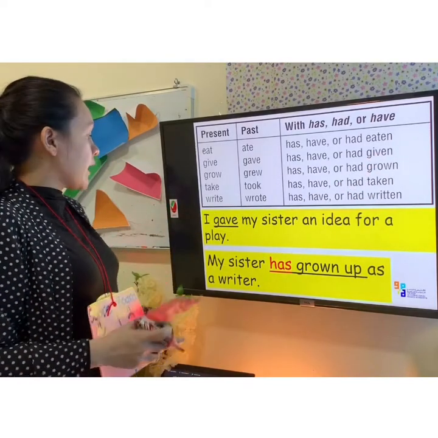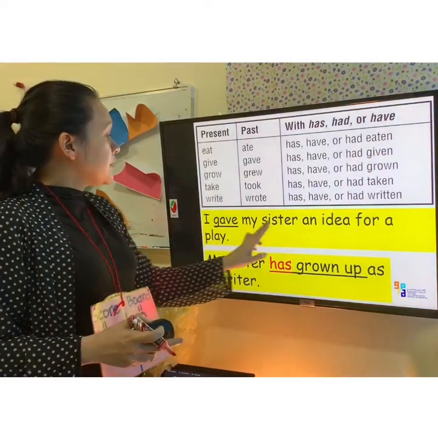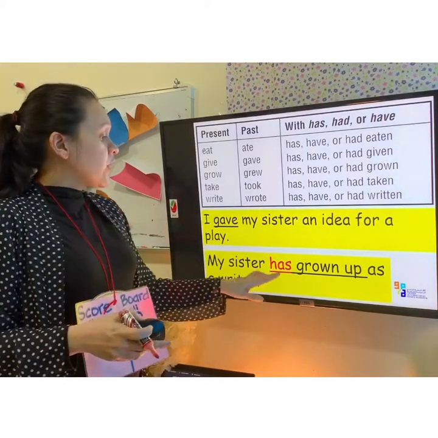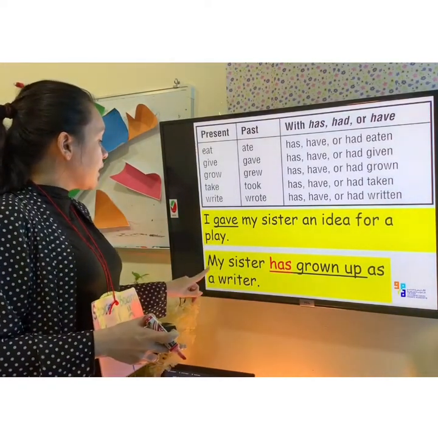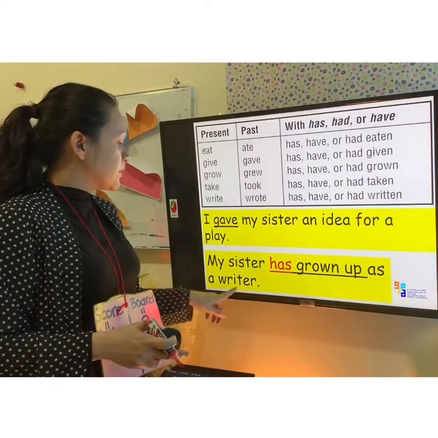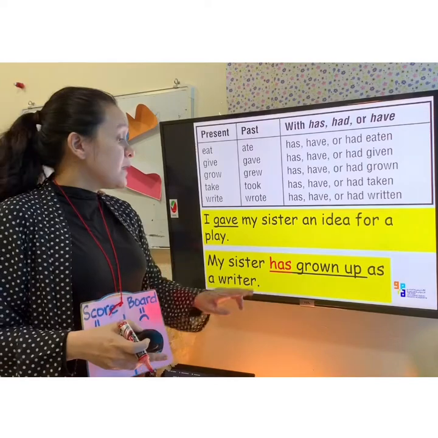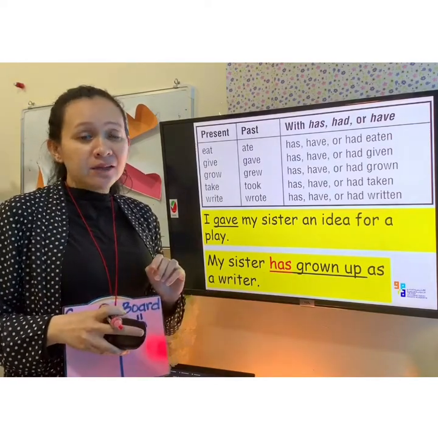Now let's check the example. I gave my sister an idea for a play. Now we are going to use has in a sentence. My sister has grown up as a writer. So here we use grown because of the word has.